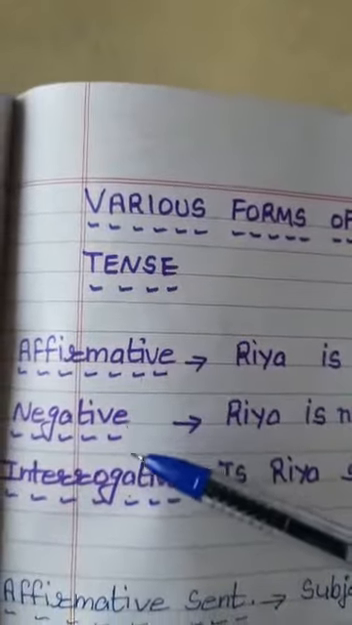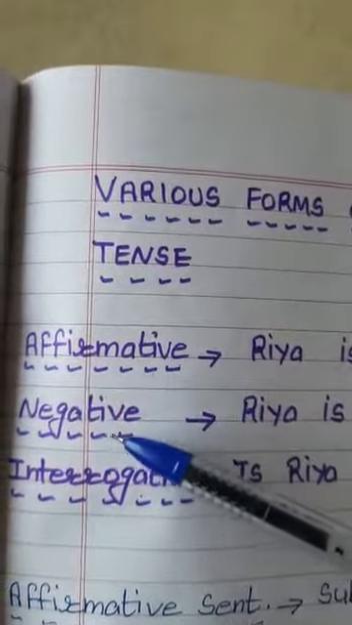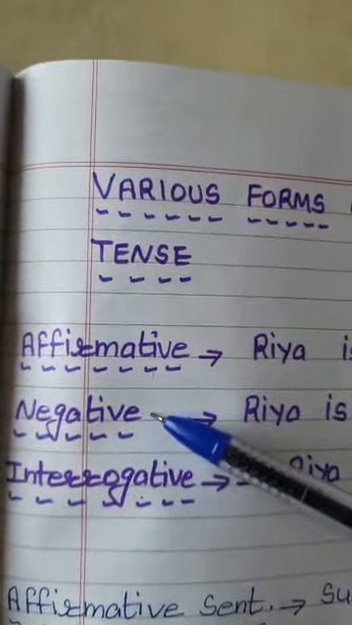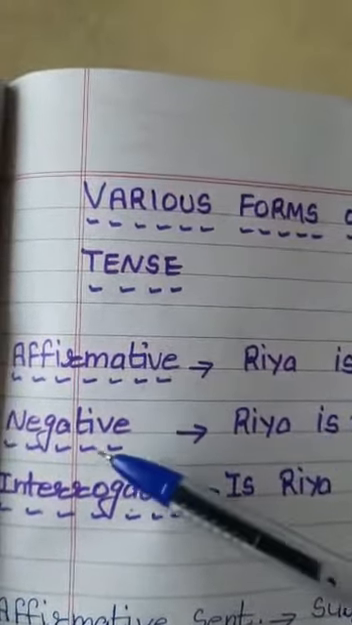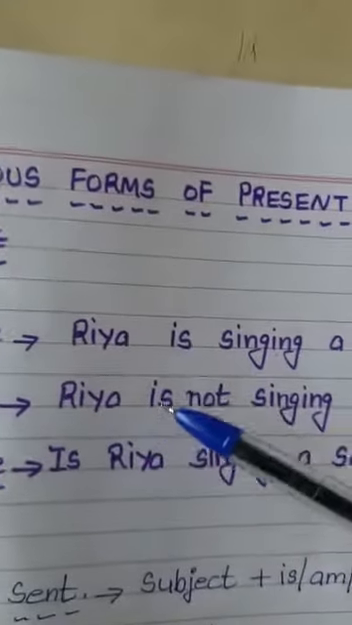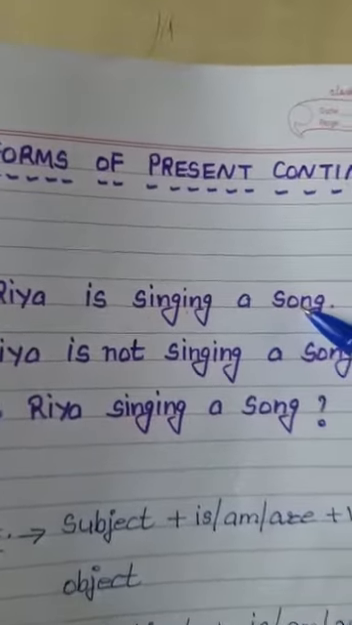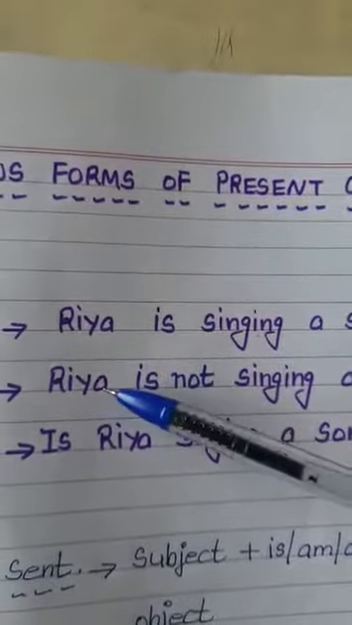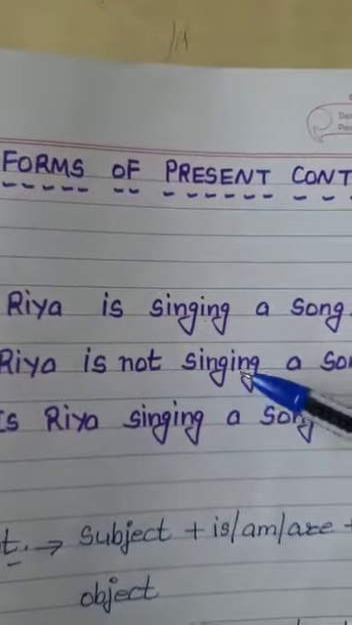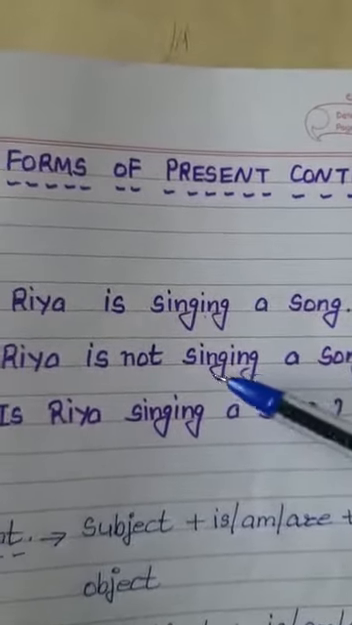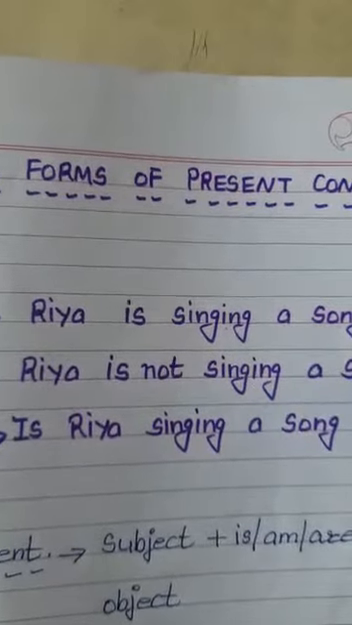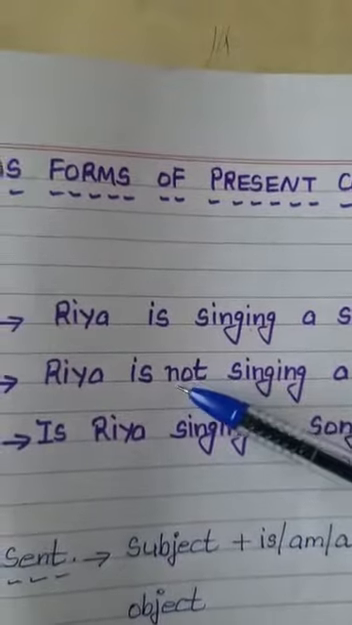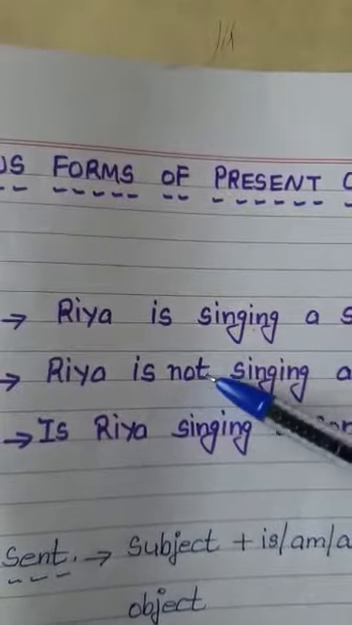But in order to convert it into negative form, the word negative itself is telling that the word not will be added in the sentence. Negative means not, means nahi. Riya is singing a song is an affirmative sentence. Riya is not singing a song. Now the sentence has become negative. Riya एक गाना नहीं गा रही है. नहीं word, we have already added the word not.